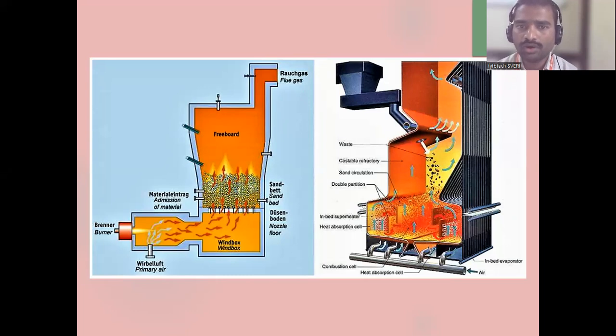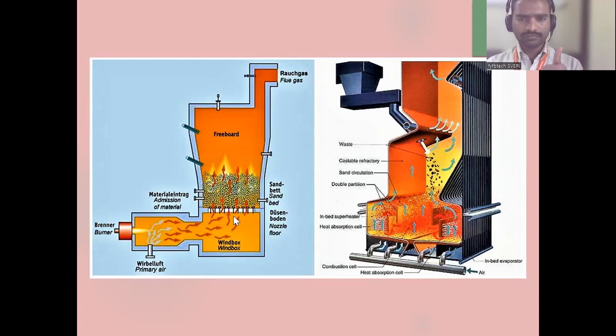See, so all the waste is put here, again there is the burner. After all the burning, they will remove the ashes and all. Which method is it? Incineration method.